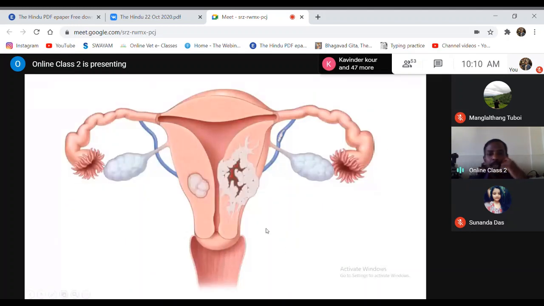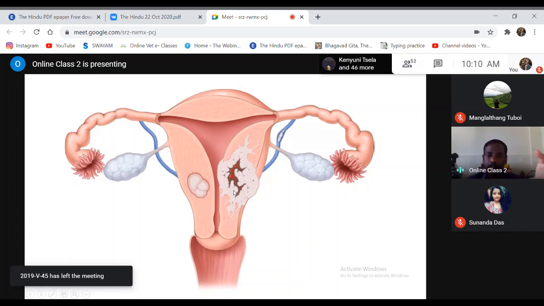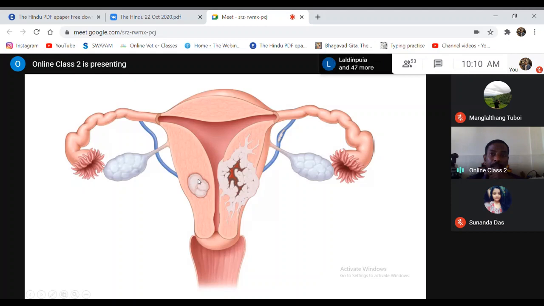In this picture, if you closely observe, this is a schematic of a leiomyoma. Where I am moving the cursor, it is the benign case. It's a benign tumor. Benign tumors usually grow by expansion.